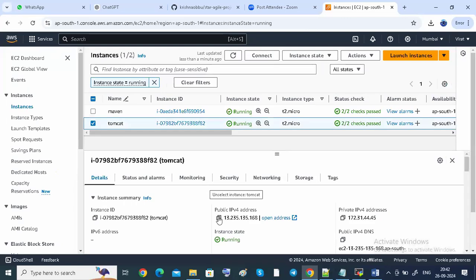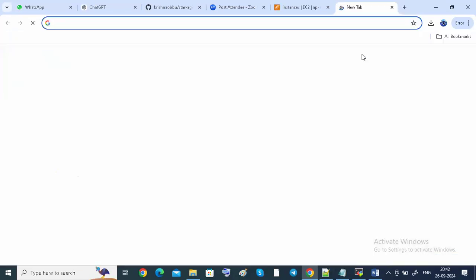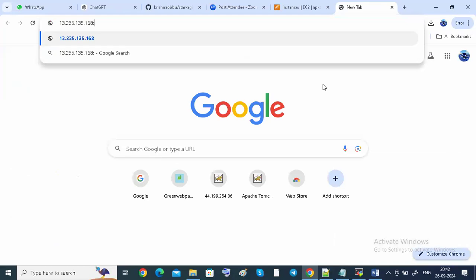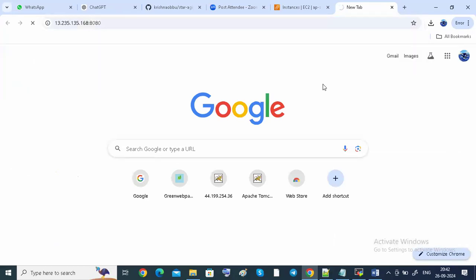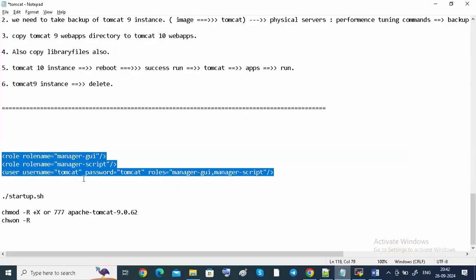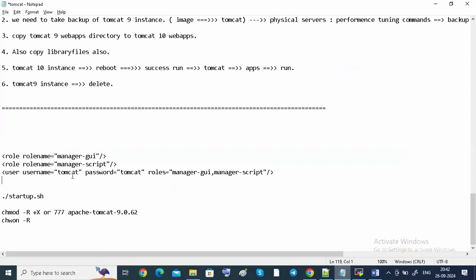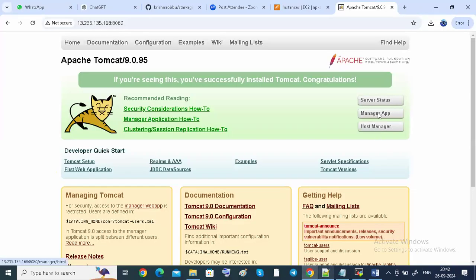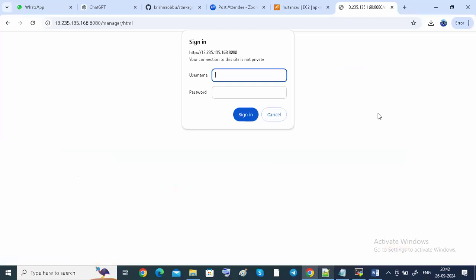Here is the Tomcat. I'm going to copy this one and paste it. The default port number is 8080, guys. If you can see this, the Tomcat website has come. Here, if you can see, manager app. We changed the manager app and added our username also. What is the username? Tomcat, guys. Password also Tomcat.